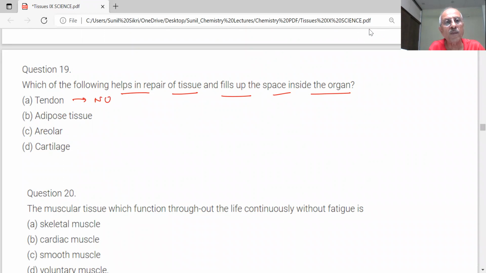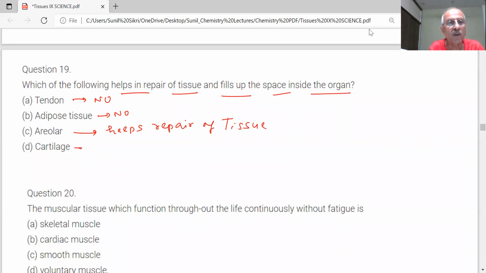Adipose tissue? No, sir, this is the fat, where fat is present. Areolar? Yes, sir, they help in repair of tissue. What is areolar? It is a connective tissue, and they help in repairing of tissues and also fill space inside the organ.